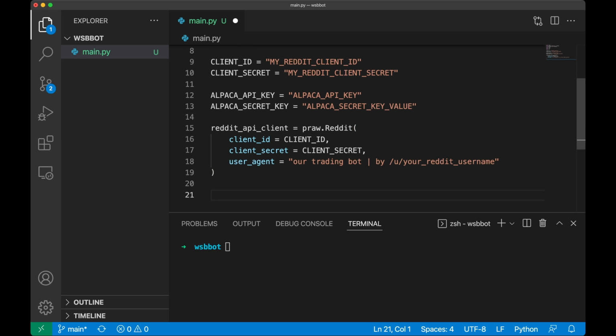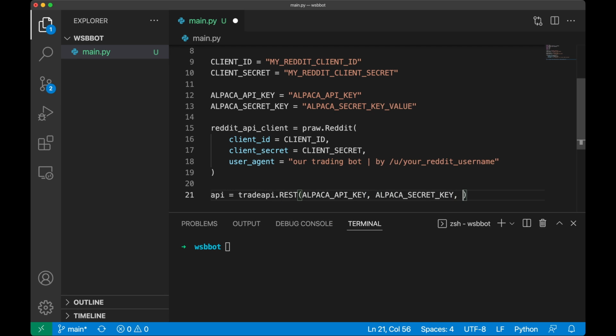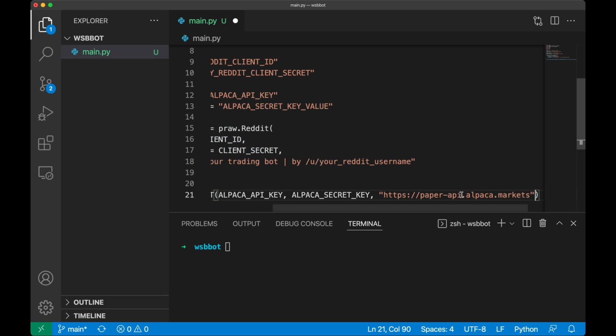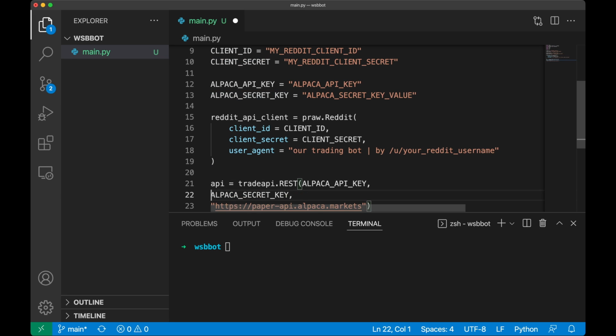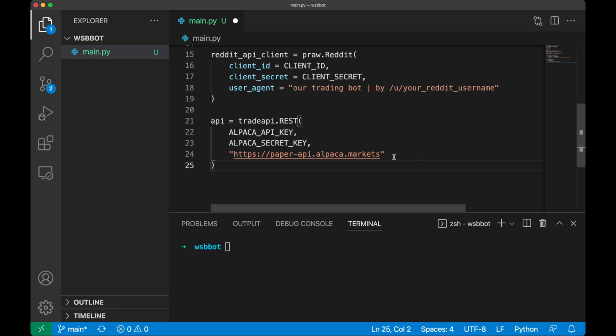So after we have the Reddit API client initialized, we're going to do something very, very similar for Alpaca. Alpaca also takes in an API key and a secret key, but they take an additional value called endpoint that tells them if you want to use a live trading account or a paper trading account. Since this bot is experimental, I don't want to risk live real money initially, so I'm going to be using the paper trading API endpoint.